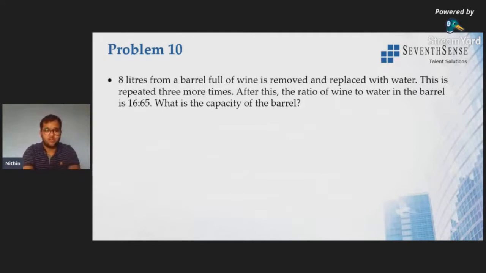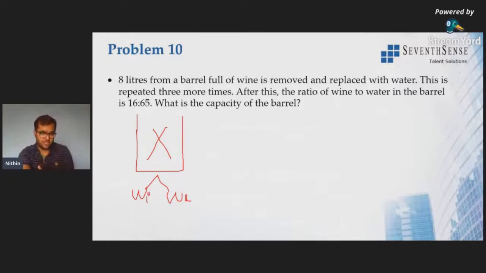Originally, we do not know the capacity of the barrel. So let it be X, total quantity X. This consists of wine and water. Now they are telling after this process, the leftover wine to water ratio is 16:65. All right, so the quantity left over is 16:65.